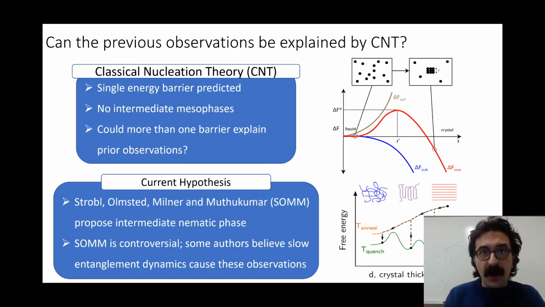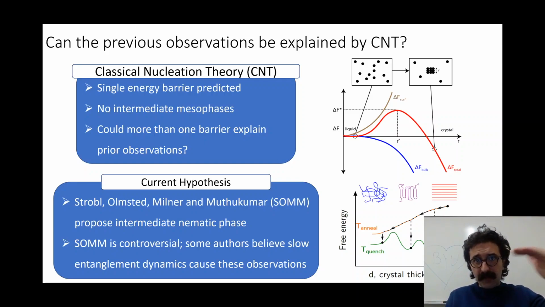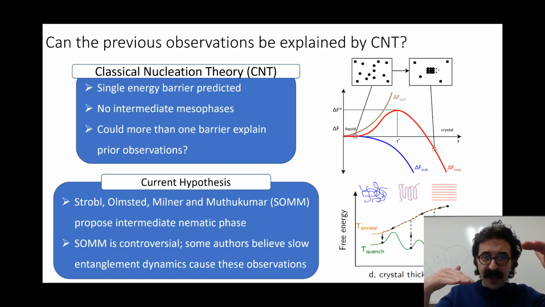The alternative here is really inadequately summed up as the SOM hypothesis in the literature, which suggests that there's some sort of intermediate mesophase, an enigmatic crystal, that exists and helps us progress from a metastable melt to a crystal. We see that in the free energy surface on the bottom right, where we see, again, a metastable melt with a higher free energy than the lower crystalline state on the right.